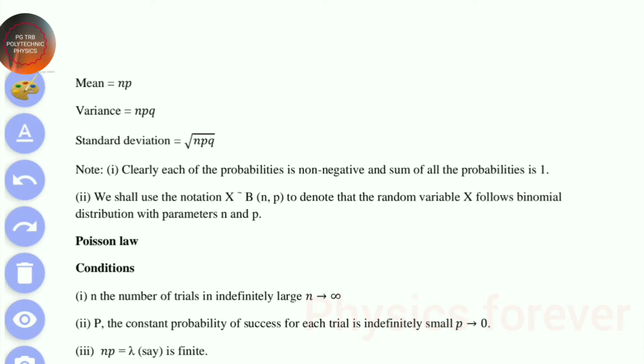So how to write the notation of the binomial distribution? x approximately b, where b represents binomial distribution, and n and p are called the two independent constants, also known as the parameters of the distribution, denoting the random variable.